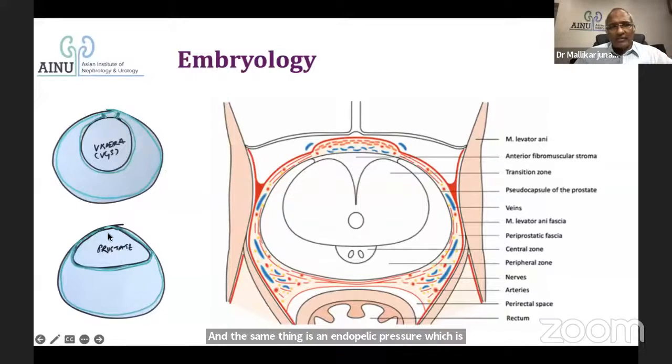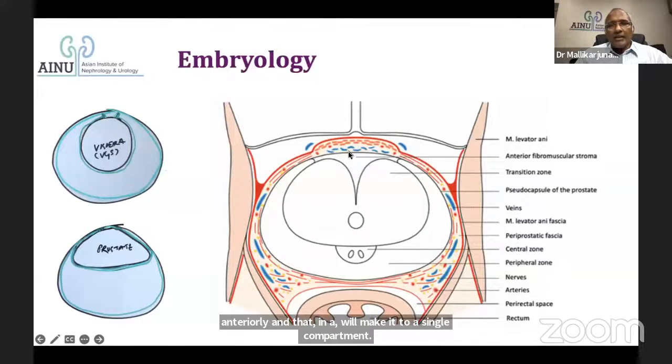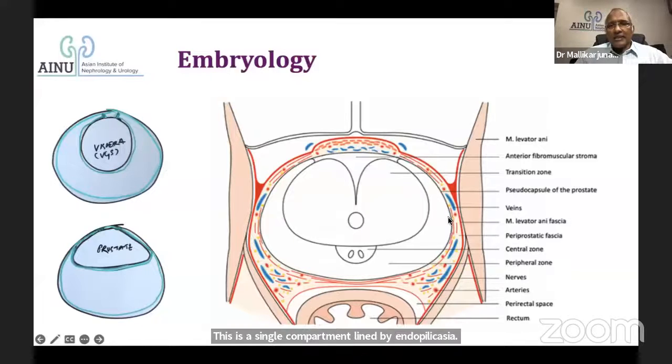As it grows over a period of time, the prostate engulfs into that area, and the two layers become fused to one. So the two layers of the endopelvic fascia become fused to one, and that is a compartment under which the prostate is lying. Fine. When it is lying anteriorly, posteriorly the Denonvilliers fascia will develop, which is nothing but an invagination, again the urogenital cloaca being divided into two with a urogenital septum, the urogenital sinus anteriorly, and that Denonvilliers fascia will make it into a single compartment. This is a single compartment lined by endopelvic fascia and Denonvilliers fascia, into which the urethra exists and the prostate starts developing.